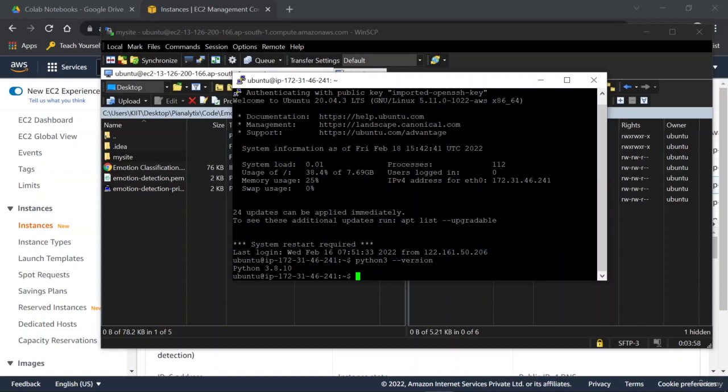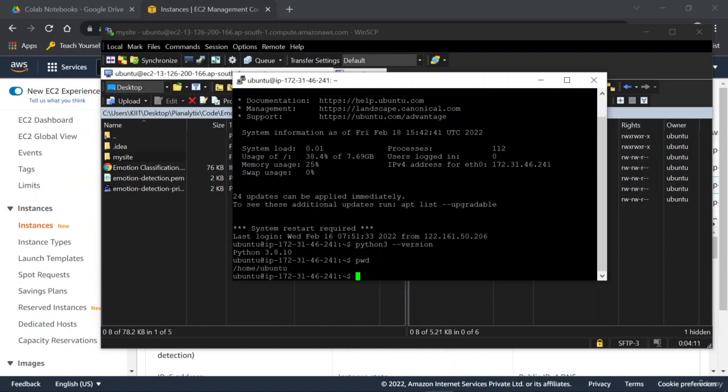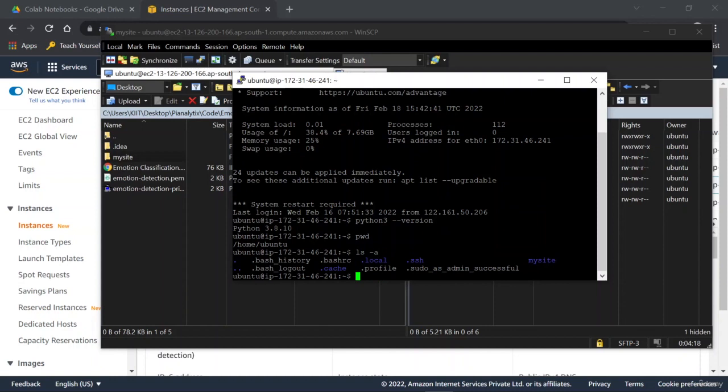So I'm going to talk about some Linux-specific commands which would make things easier for you when you're setting up the code inside your virtual machine. The first command to know is the pwd command. It tells you which directory you are currently in. Then we have the ls -a command. This is the ls command with the a flag, which lists all the directories, subdirectories, and all the files inside a particular directory.